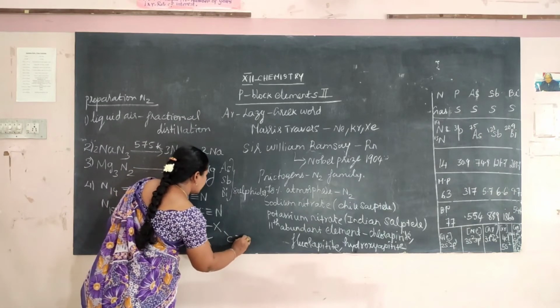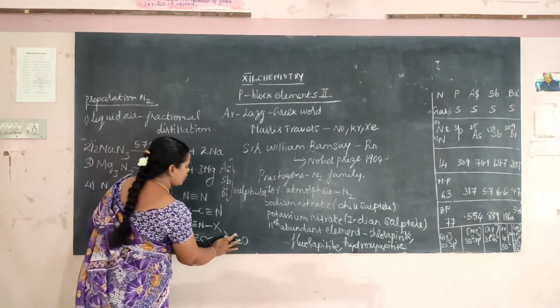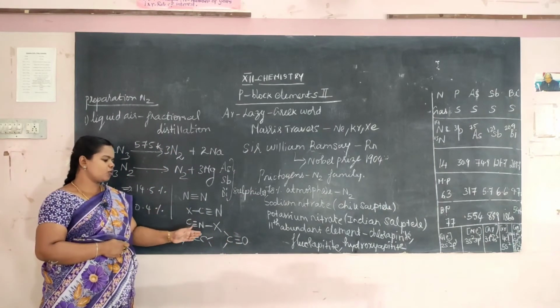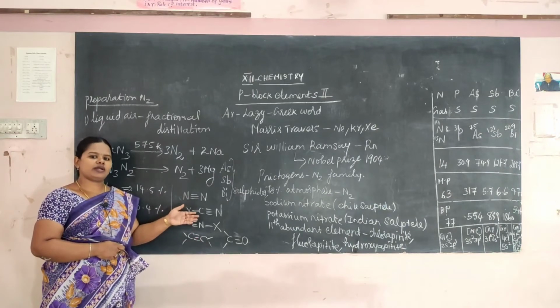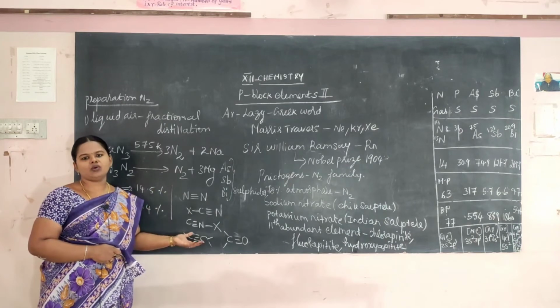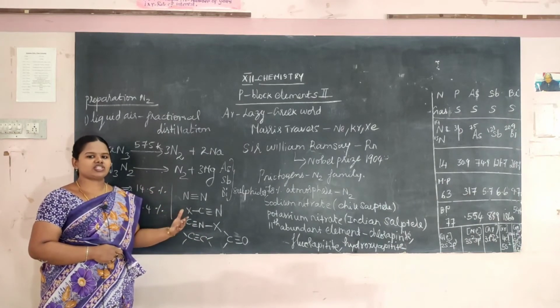Like any other elements, it won't undergo some reactions. For example, here these groups act as electron donors, but here nitrogen won't directly undergo reactions. So it is not reactive, it is inert.